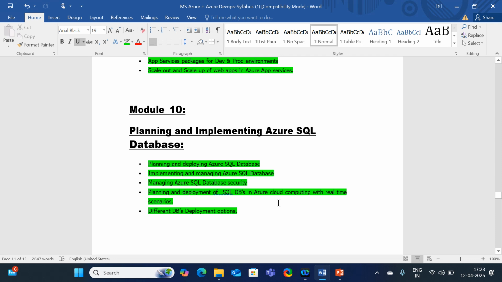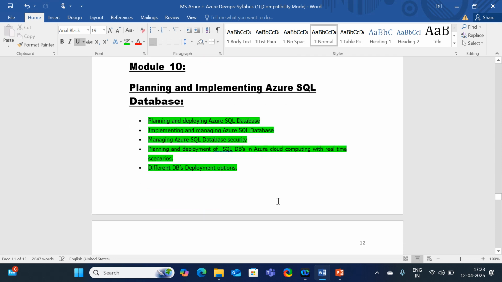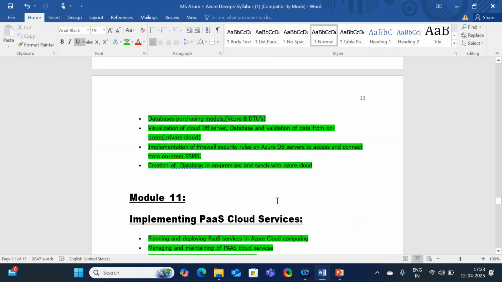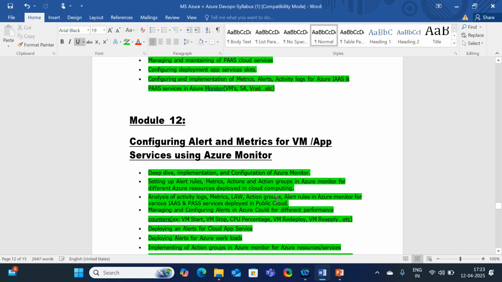or as IaaS or container, and SQL database. So how we are going to implement Azure SQL, how to deploy the scripts over the Azure SQL server, how to make automatic script deployment over the Azure DB server, everything, and implementing PaaS.